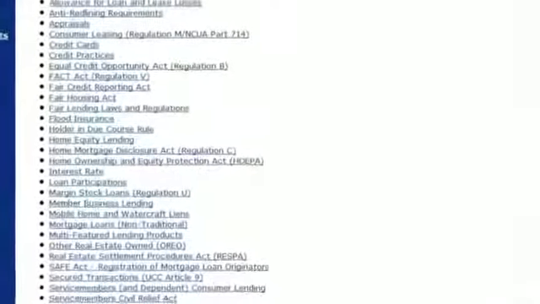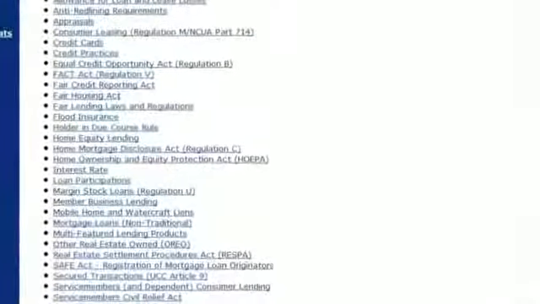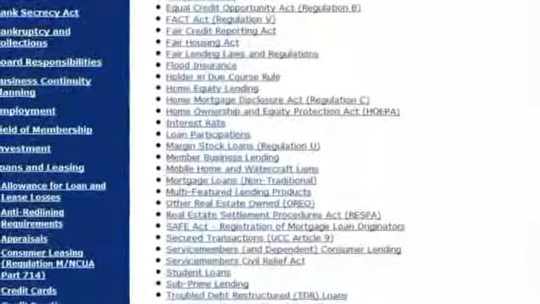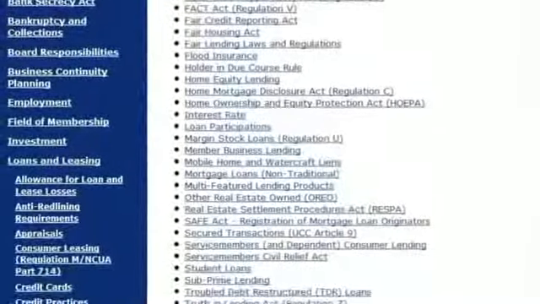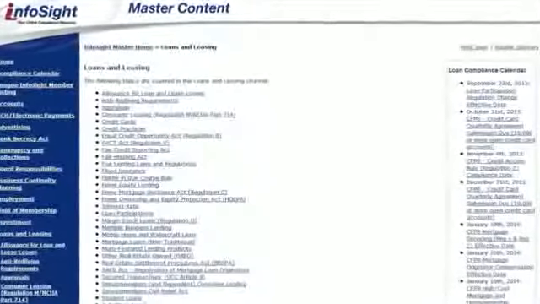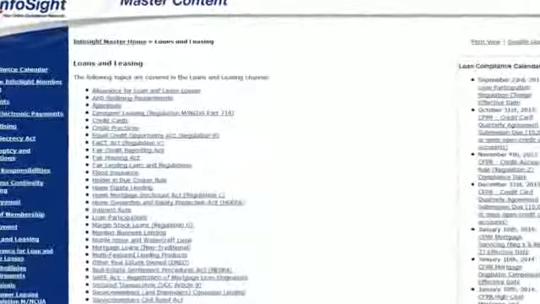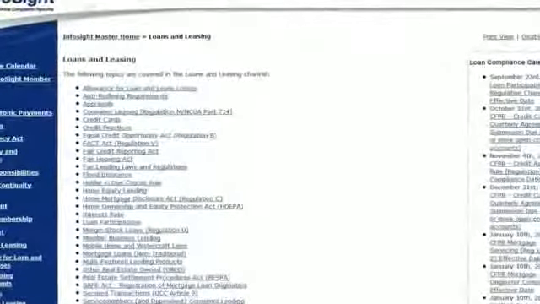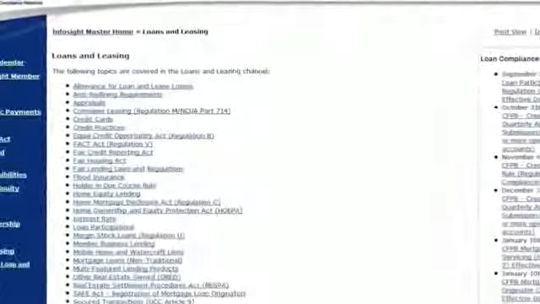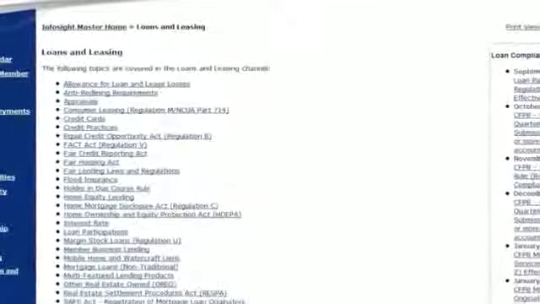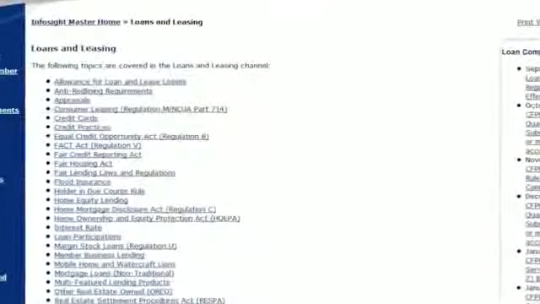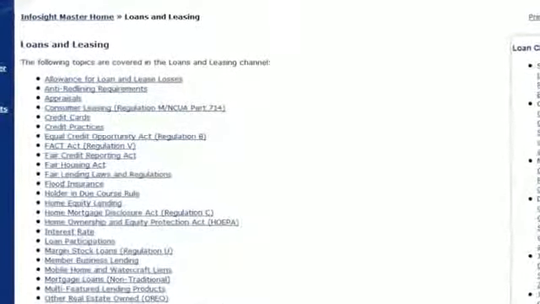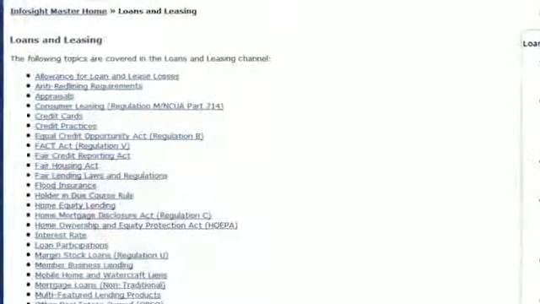Credit unions are, by law, restricted in the types of investments they're allowed to use. The Investments channel details these restrictions and reviews the accounting and reporting requirements as well. To keep up with the changing and often complicated rules and regulations that impact the loans your credit union makes, visit the Loans and Leasing channel. This channel is updated often, so you can always be in compliance, no matter how often the rules change.